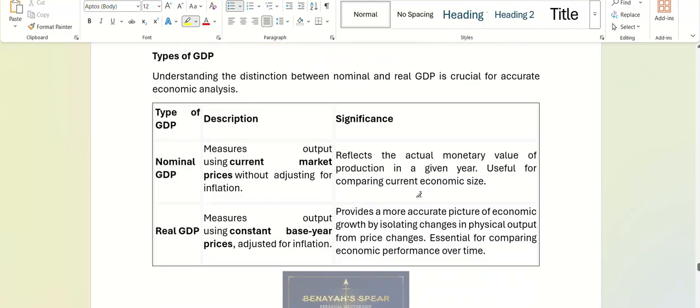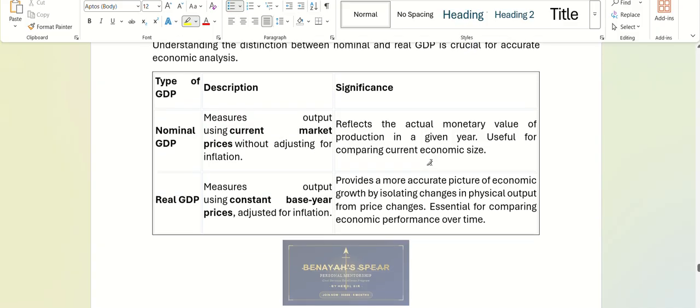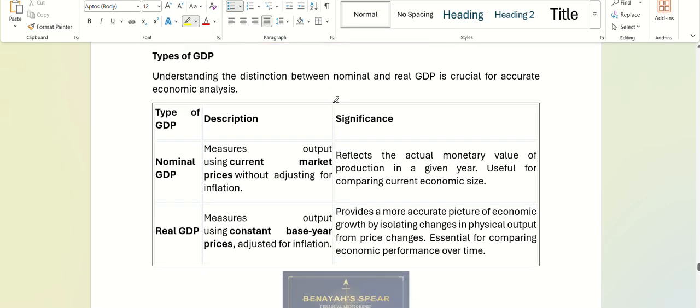So, types of GDP. See, Prince Rongchan, your confusion will be clear here. There are types of GDP in the real world. One is called nominal GDP: GDP measured using current market prices without adjusting for inflation.